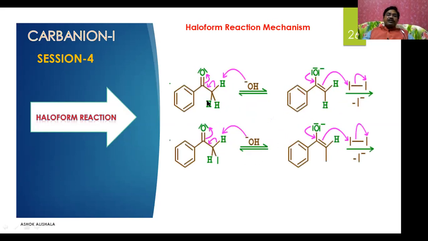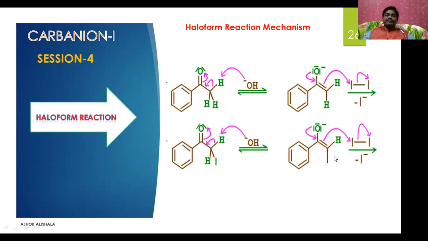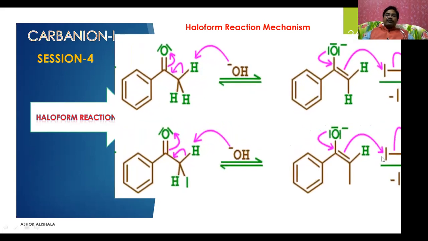This is what happens. This is acetophenone and hydroxide ion, which is a base. It abstracts the proton, you get a negative charge here, and then it reacts with the iodine, so one hydrogen is replaced by iodine. The same process is continued until these three hydrogens are substituted by iodine. You can observe here what happens.